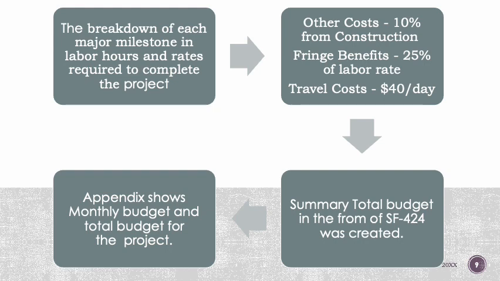After that, we created a summary table, which is in the form of the standard form 424, which is basically the tasks on the horizontal columns and the monthly budget on the vertical column, and followed by the appendix.